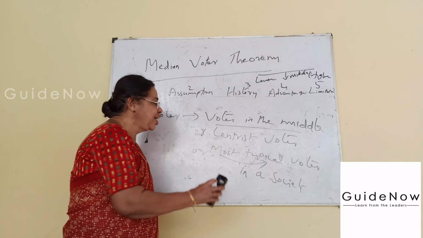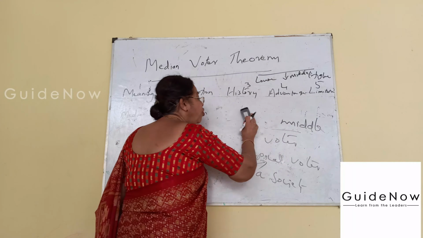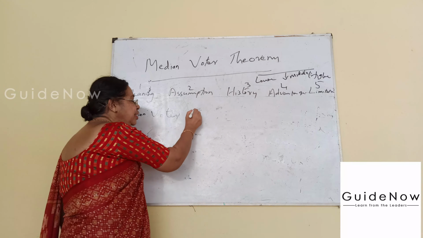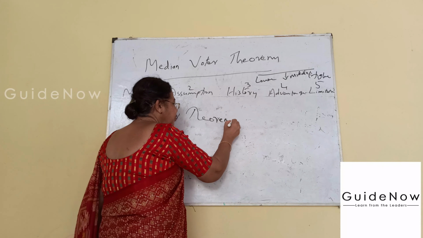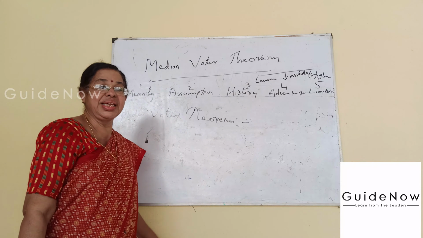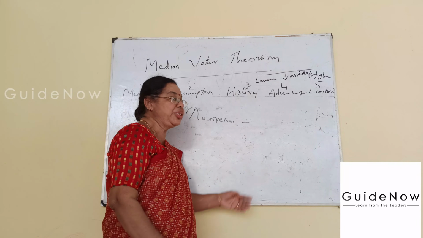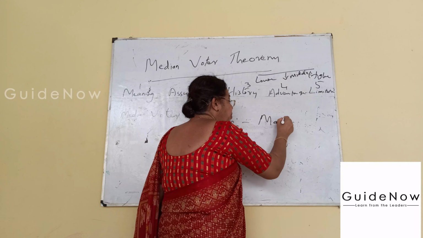And last, what is meant by the median voter theorem. The third is the median voter theorem. The median voter theorem shows that this is mainly applied in majority rule voting.